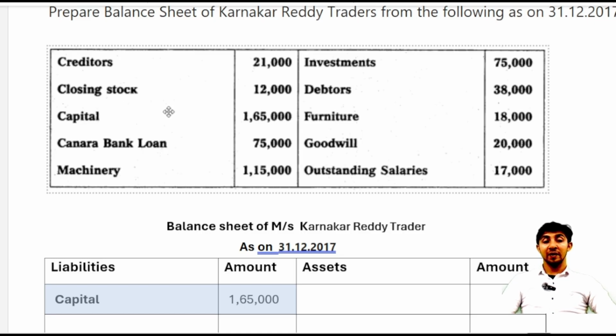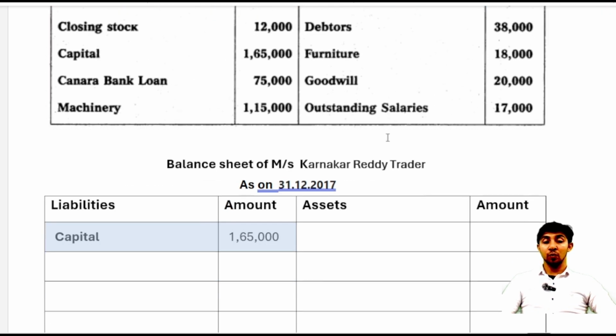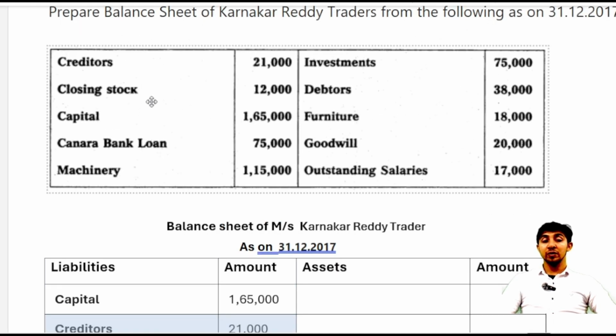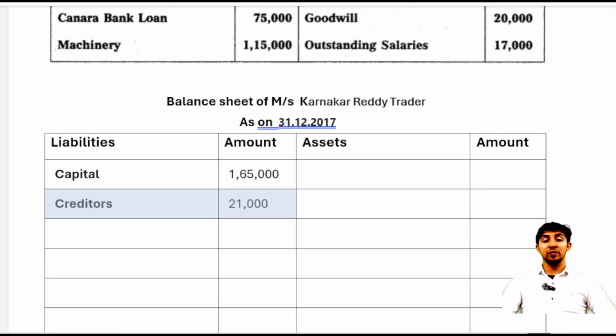Then after that, let us begin from the beginning. Creditors is our liability. Directly we'll move towards the liability side and we'll write creditors. Closing stock is our asset. Capital we have already taken. Canara Bank loan, this is a loan from Canara Bank. Loan means we have borrowed money, from Canara Bank, so paying it back to Canara Bank is our responsibility. Responsibility to pay is nothing but our liability. So we'll move towards the liability side and we'll write loan from Canara Bank, that is 75,000.